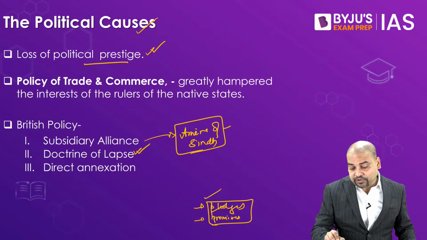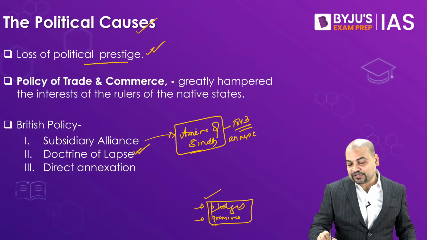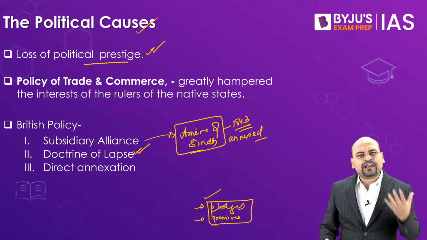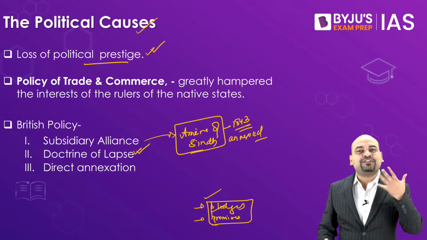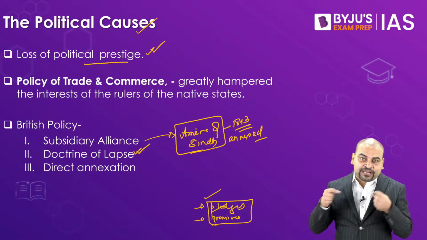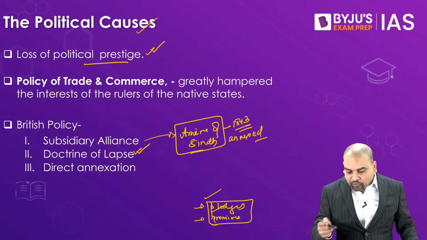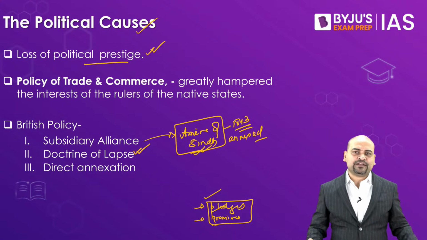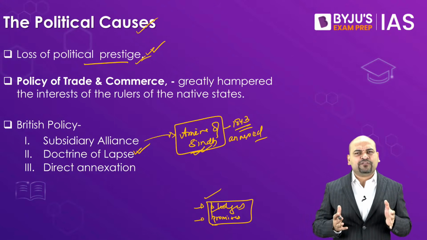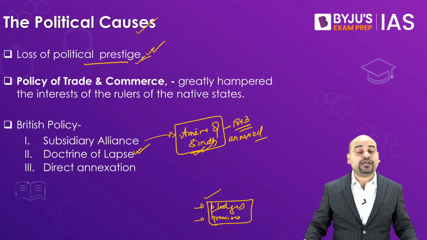Yet, in 1843, they attacked Sindh and annexed Sindh. So you all can see, what was subsidiary alliance? An alliance where they had promised that they will safeguard any of the Indian princes against outside attacks and even internal disorders. But what did they do? They themselves attacked us. So, do you think anybody would take their words? Everybody knows that these people, they are liars.